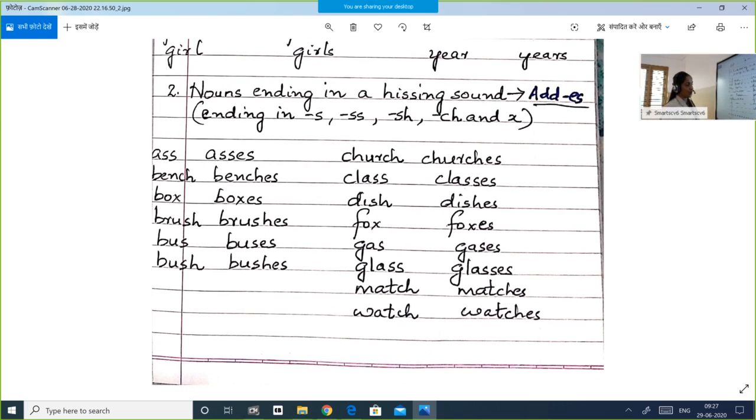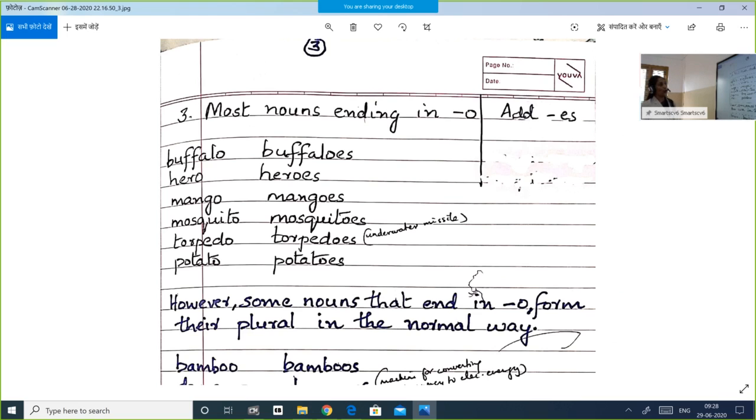Match, matches. Watch, watches. Nouns ending in o add es to form plurals. Most nouns ending in o. Remember, see the spelling. For example, buffalo ends in o, so you have to add es to form the plural.